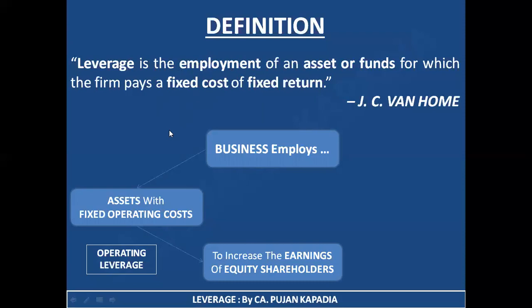Now business needs to manage this acquisition of assets in such a way that the fixed cost is minimum, because the lower the fixed cost, the higher would be the earnings of equity shareholders. So in this particular figure, what I have explained is that business is employing the asset which is bearing a fixed operating cost. What is my main motive? To increase the earnings of the equity shareholder.